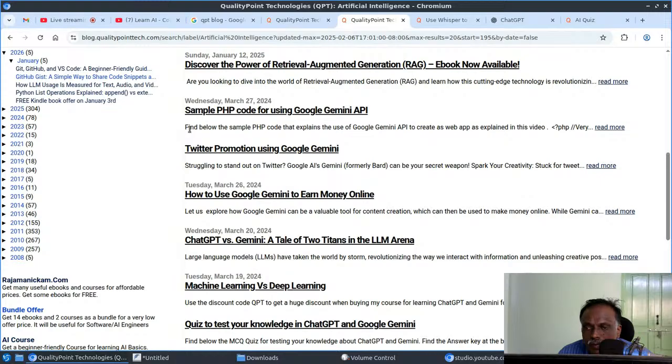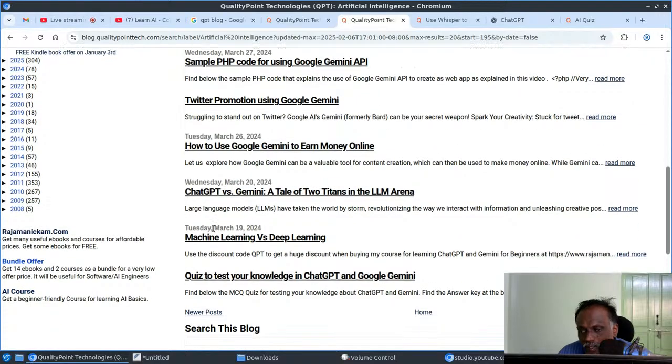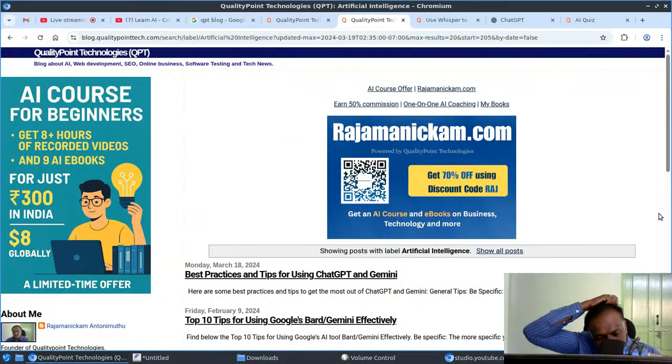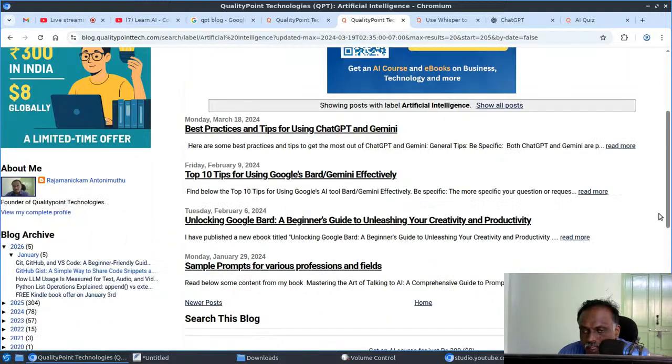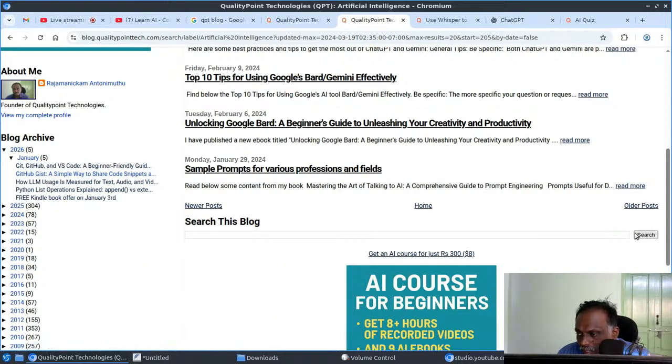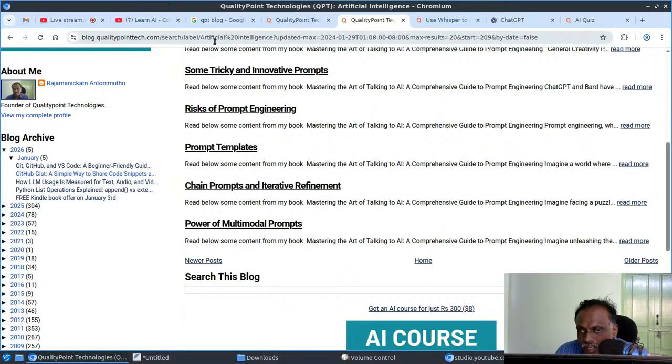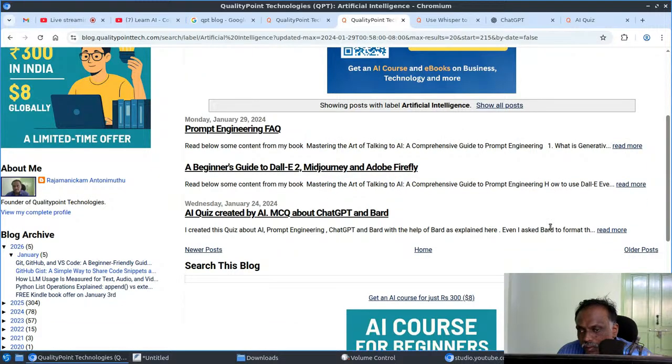Sample PHP code for using Google Gemini API. How to use Google Gemini to earn money online, ChatGPT versus Gemini, machine learning versus deep learning, quiz to test your knowledge in ChatGPT and Google Gemini. But they were published some time back. I don't know whether they are still relevant. You can check that. Sample prompts for various uses. So mostly prompt engineering. At that time prompt engineering was big, so there were a lot of questions and posts related to prompt engineering FAQ.